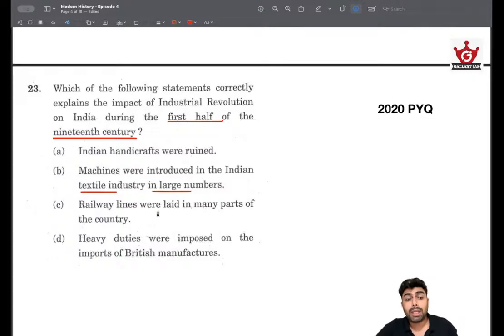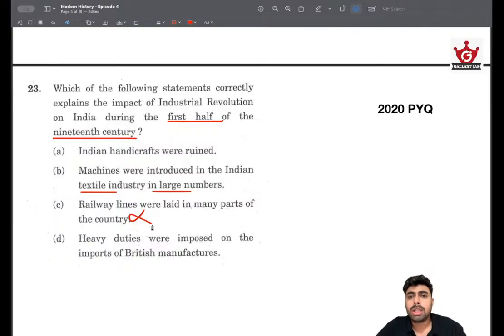Railway lines were laid in many parts of the country. Of course, the first railway line from Mumbai to Thane, which is very basic knowledge that everybody has, started in 1853. Remember that date. 1853 is the first step of the British in laying railway lines across the country. So that definitely was not in the first half of the 19th century. Like I said, the first half is from 1800 to 1850, and the first railway line was in 1853. So this is not accurate according to this particular timeline, and based on that, we can eliminate it.